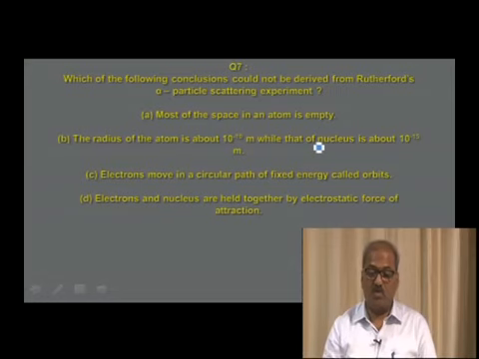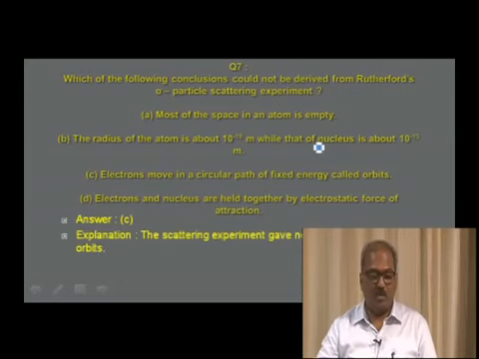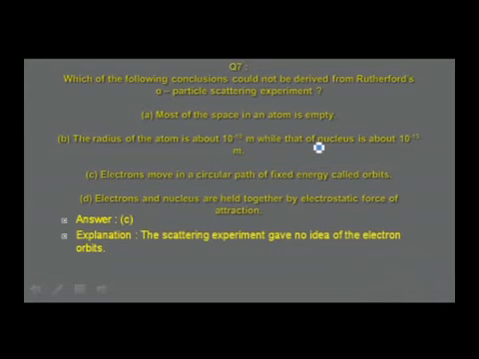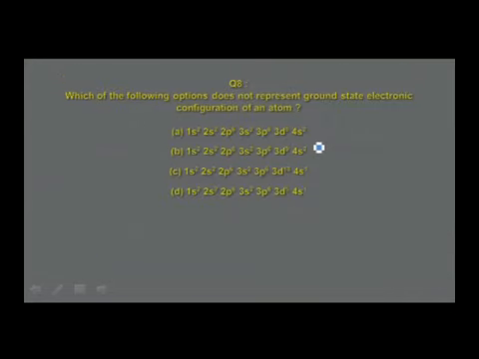Electrons moving in a circular path of fixed energy called orbits is one of the postulates that you come across in Bohr's atomic model. Therefore, I find the answer is in option C, that is, electrons move in a circular path of fixed energy called orbits is the statement that is not made in Rutherford's atomic model. The scattering experiment gave no idea of the electron orbits.